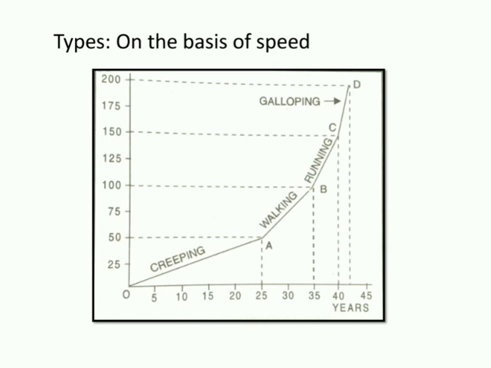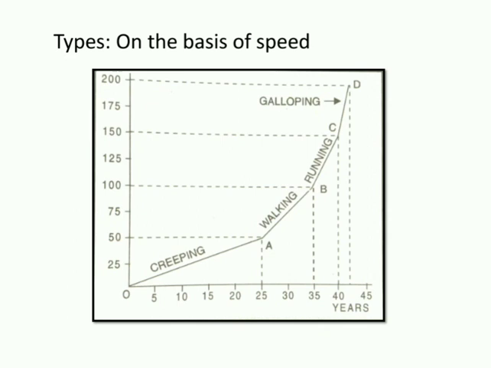Running inflation. Under running inflation, prices rise may be about 10% per annum. Galloping or hyperinflation. This is the last stage of inflation which starts after the level of full employment. Under the galloping inflation, the prices rise every moment and there is no upper limit to the price rise.